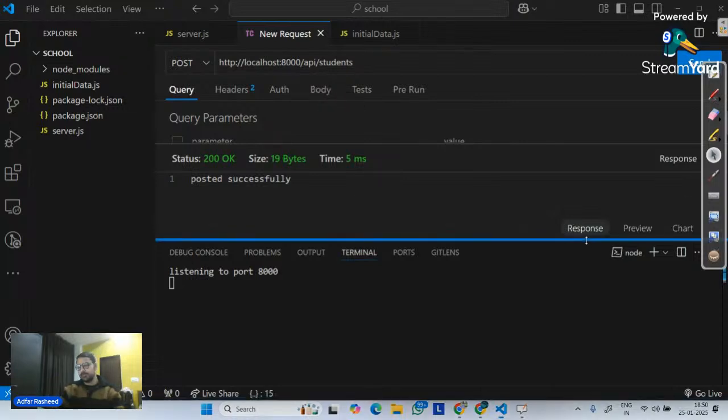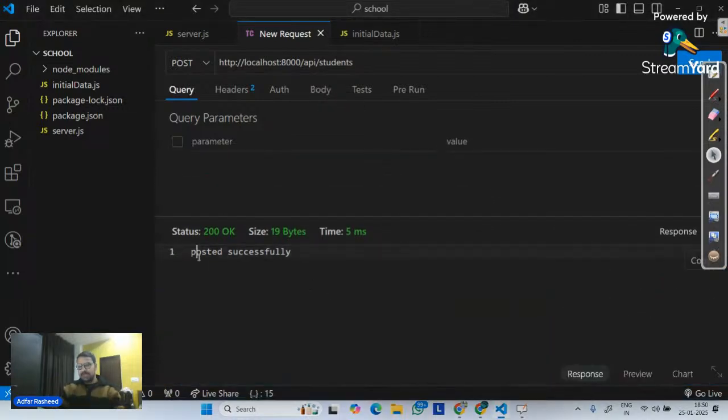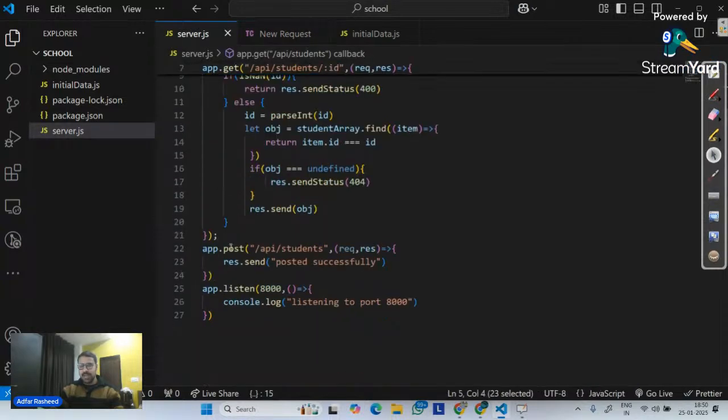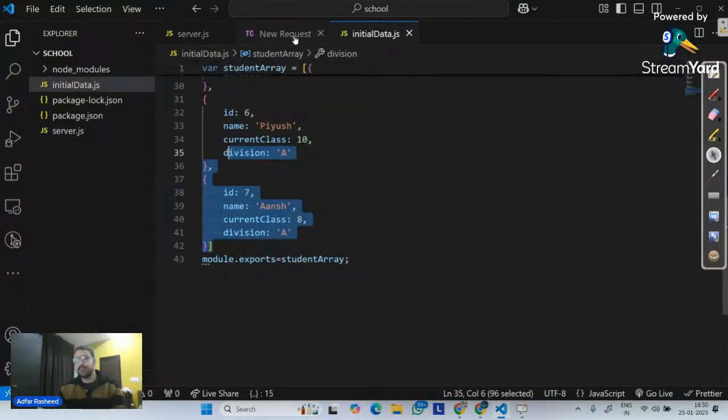Now pay attention. Over here, I have simply performed a post request. And according to the logic that I have, I am saying whenever anyone makes a post request, please send this in the response. But is this what we want? No. We want to create new data in the array which I have here.